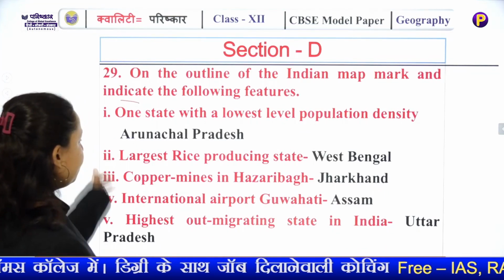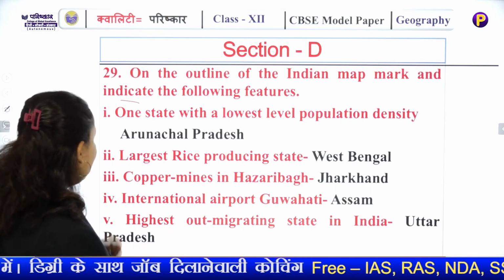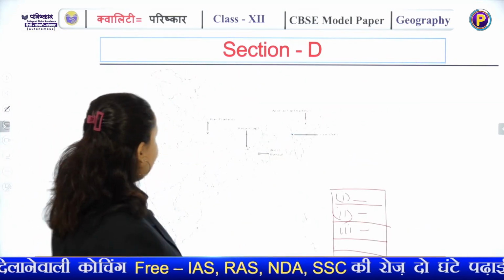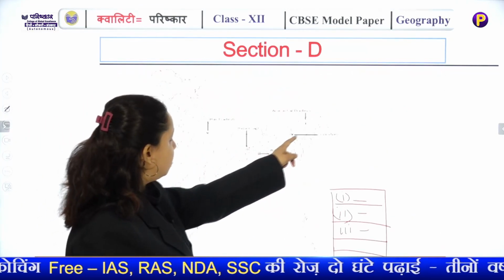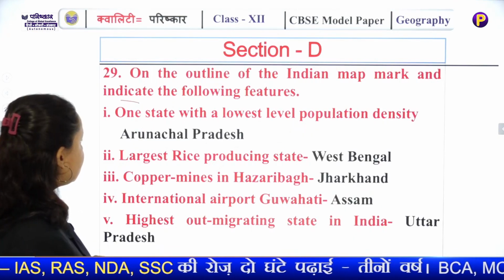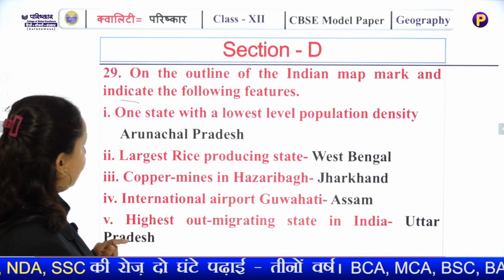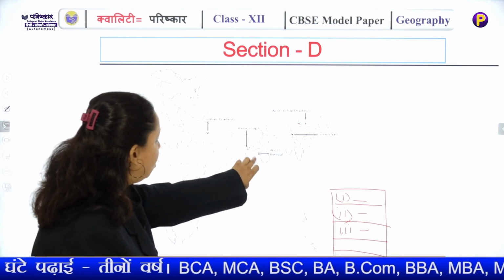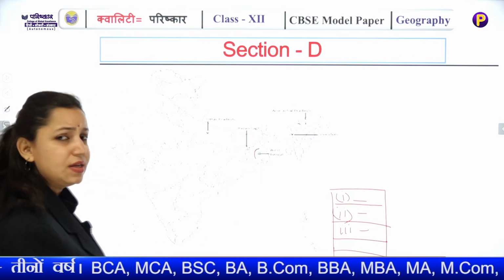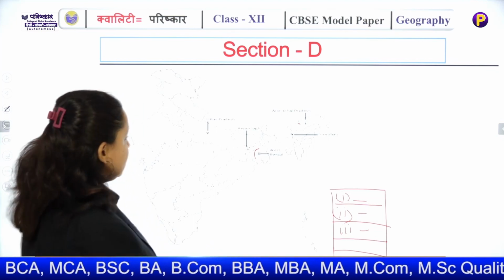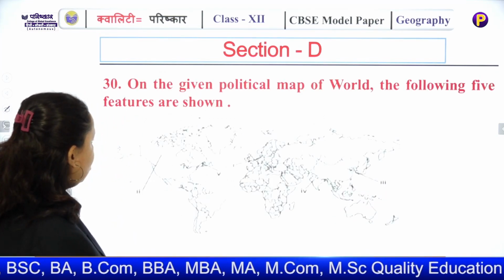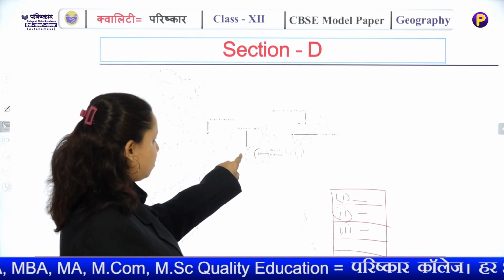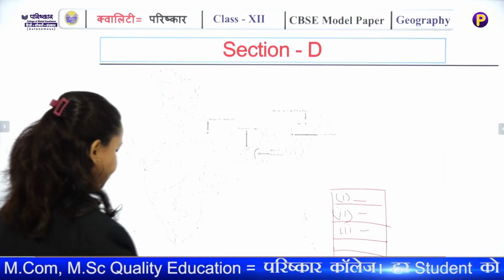Now you have to simply mark the places. The state with the lowest level of population density is being marked over here, Arunachal Pradesh. Largest rice producing state, it is also being marked, West Bengal. The largest rice producing state in the country is West Bengal. Copper mines in Hazaribagh, it has been marked, it's here in Jharkhand.